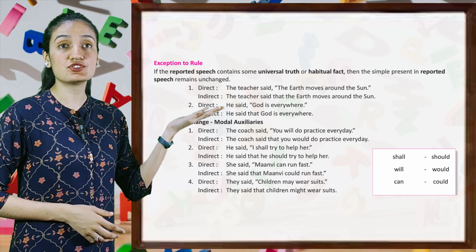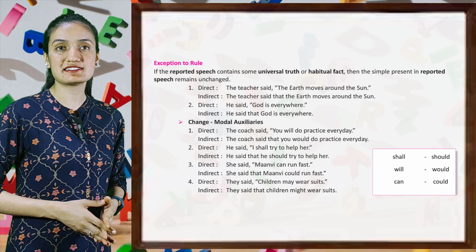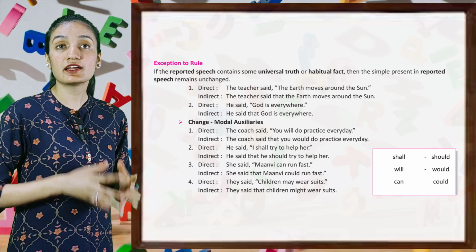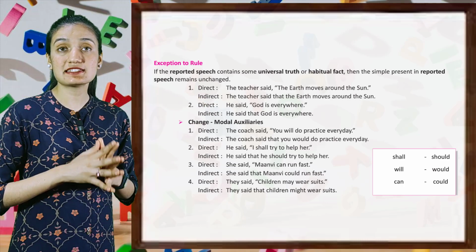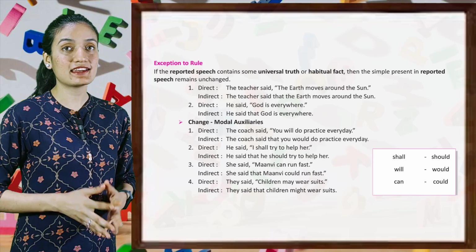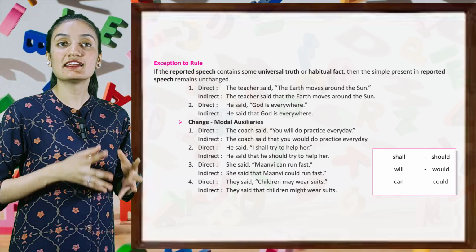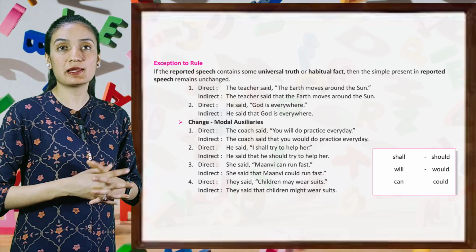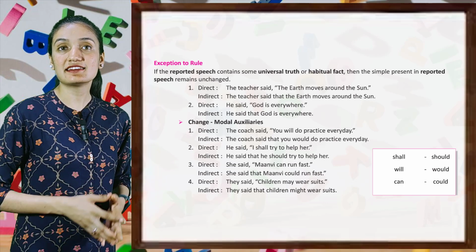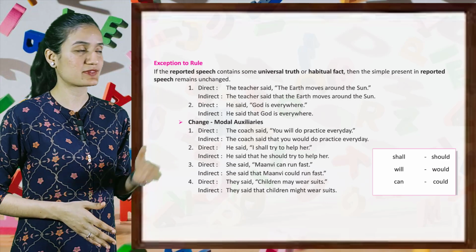Now, change modal auxiliaries. Direct: The coach said, "You will do practice every day." Indirect: The coach said that you would do practice every day. Direct: He said, "I shall try to help her." Indirect: He said that he should try to help her.